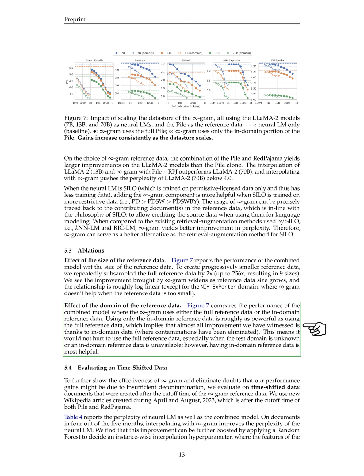This relationship is mostly log-linear, which means as you increase the size of the reference data on a logarithmic scale, the performance improves in a linear fashion. However, in the specific case of the NIH ExPorter domain, using an Infini-gram didn't help when the reference data was very small. When it comes to the source of the reference data, we compared using all available reference data versus just the data relevant to the specific domain we were testing on. It turns out that focusing on domain-specific data is just as effective as using the entire dataset.